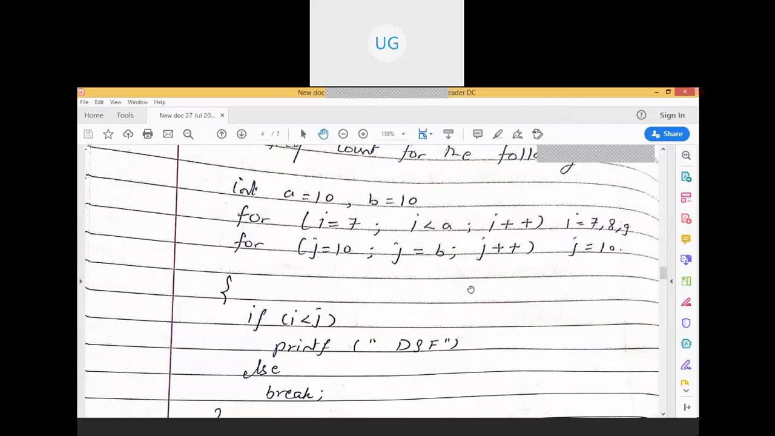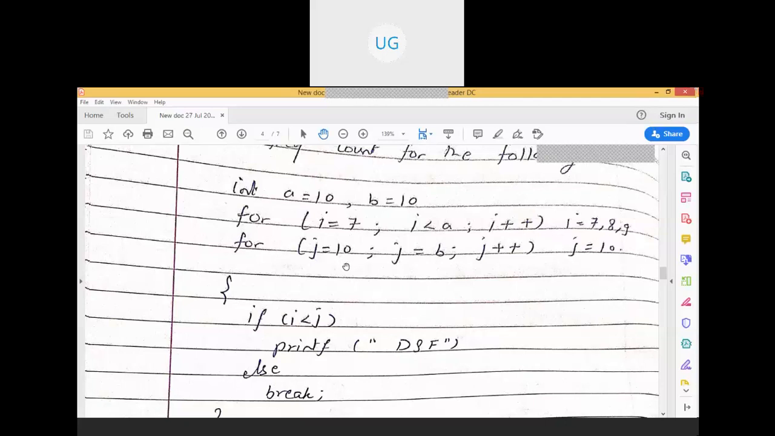10 to 10. Okay, Abhishek Joshi has answered 0, and someone else has answered break is executed 3 number of times. Okay, getting the answers. I'll just explain. If you are getting the answers, just post them in the comment box, right?